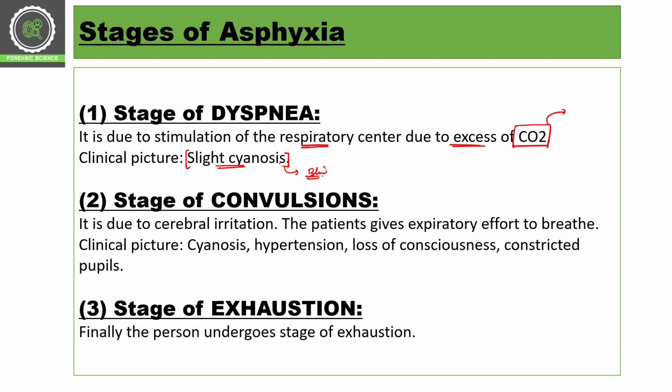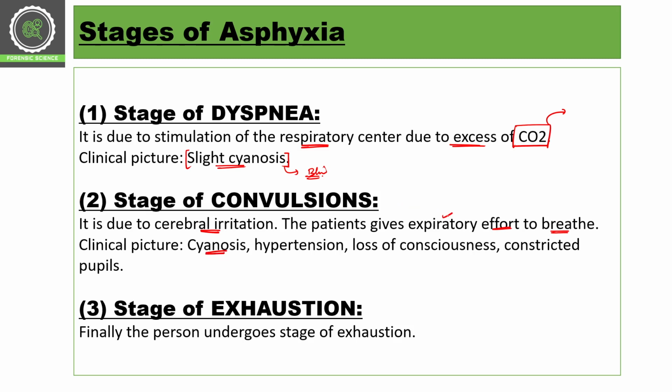Then we have the stage of convulsions. It is due to cerebral irritation. When we have a low amount of oxygen in our system, there will be some kind of cerebral irritation, because we do not have the required amount of oxygen in the brain as well. The patient gives respiratory effort to breathe, and the clinical picture includes cyanosis.